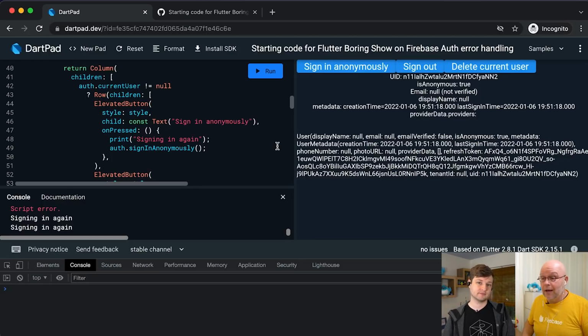So I wanted to quickly make sure that this sign-in actually does something. So do you like async await or do you like then?